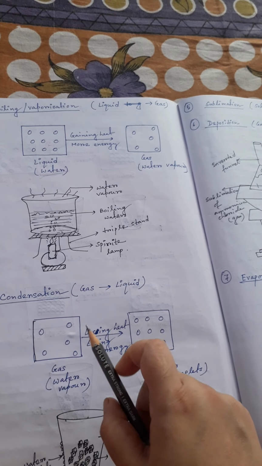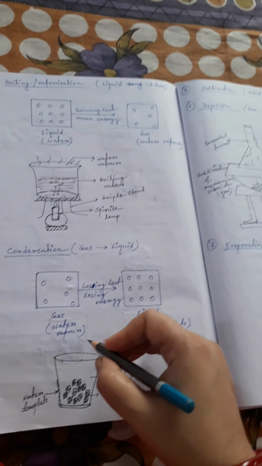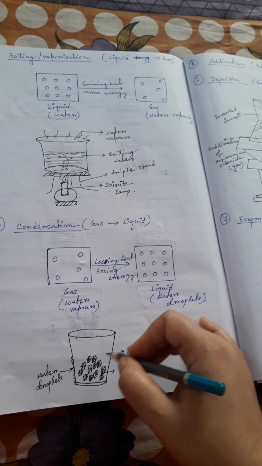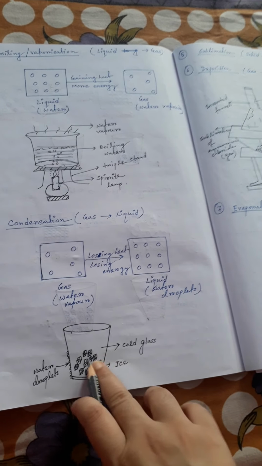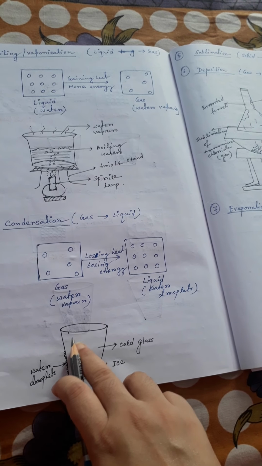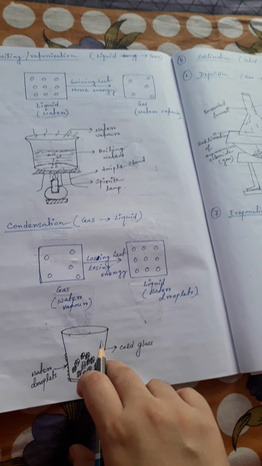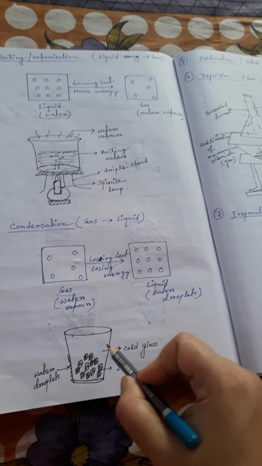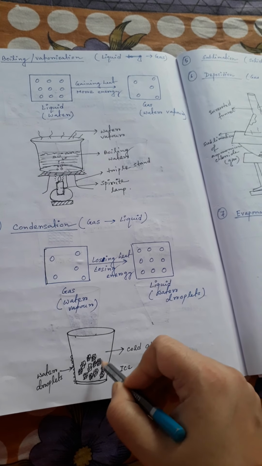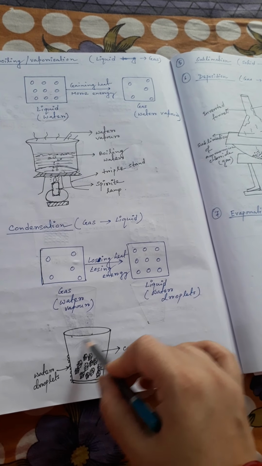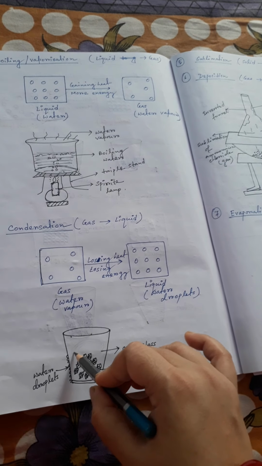For example, you see here, I have taken some ice in this glass. You observe that after a few minutes, on the outside of the glass, you will see water droplets on the outer surface. This is because when you put the ice in the glass, the temperature of the glass changes.